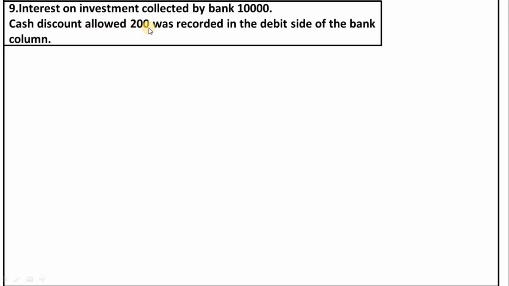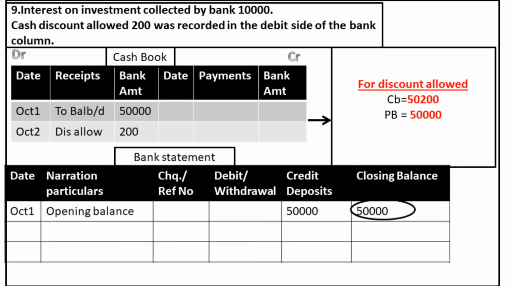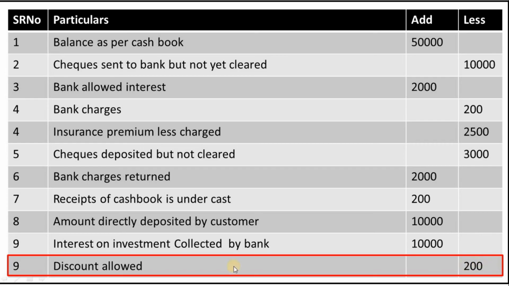And regarding the discount, cash discount allowed 200 was recorded in the debit side of the bank column. This discount allowed, we have to mention on the debit side of the cash book, but instead of mentioning it in the discount allowed column, we have mentioned it in the bank column. We have allowed discount to a customer. Here the bank is not involved, but we have mentioned it in the bank column. So we will deduct this amount from the cash book: 200 in the less column, and in the particulars column, discount allowed.